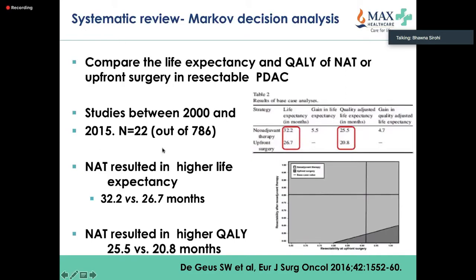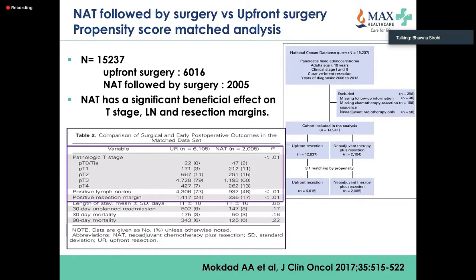And this analysis showed that neoadjuvant therapy resulted in a higher life expectancy of 32 months versus 26.7, and also resulted in higher quality adjusted life years. When you work in a universal health coverage system, all of these are very important to have treatments approved.